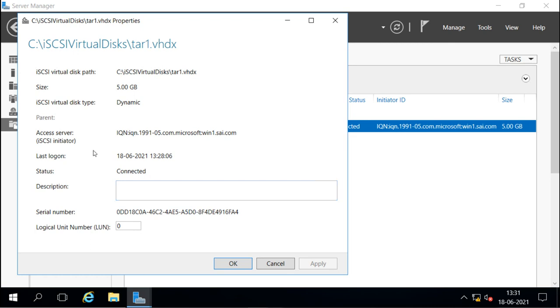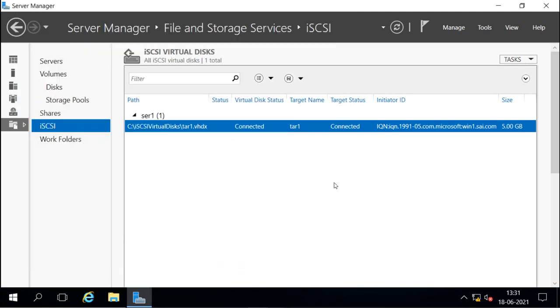This is the property of the disk. It is a virtual disk which is stored here, 5 GB dynamic, and this is the server. The access server is the initiator. This is the initiator which can access, and it is connected right now. The last logon is also showing here. There is no description, and there is a serial number, and the number for the LUN is 0.